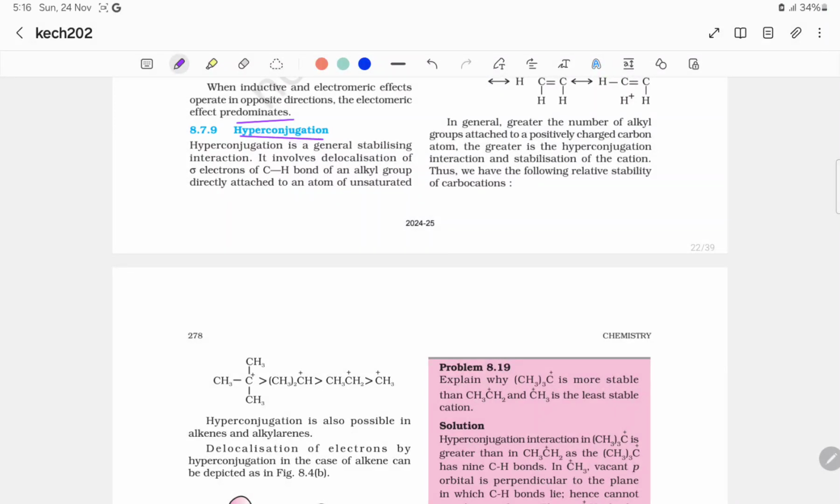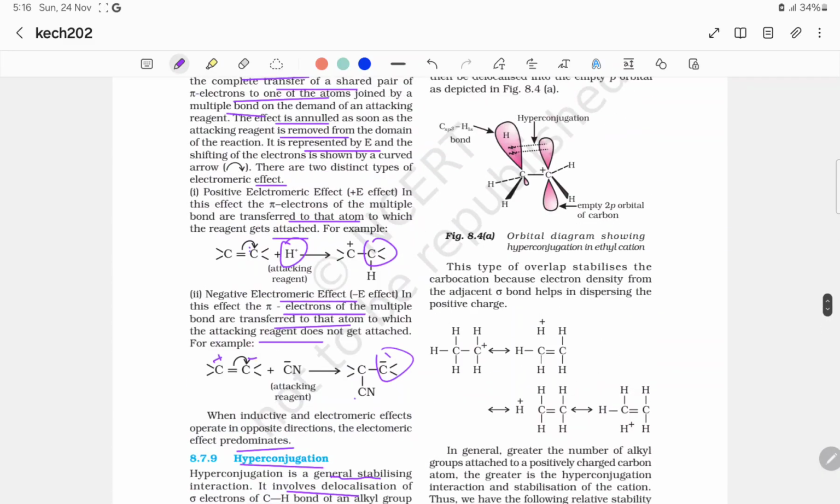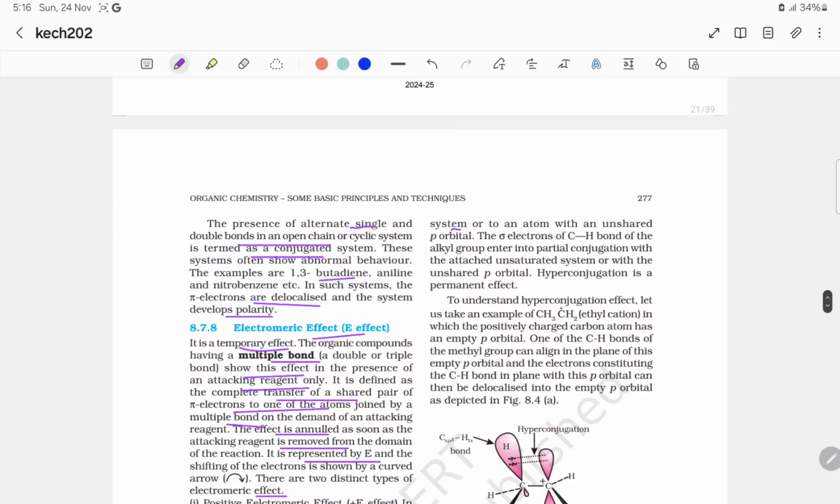Hyperconjugation. So hyperconjugation is a general stabilizing interaction. It involves delocalization of sigma electrons of CH bond of an alkyl group directly attached to an atom of unsaturated system or to an atom with an unshared p orbital. The sigma electrons of CH bond of the alkyl group enter into partial conjugation with the attached unsaturated system or with the unshared p orbital. Hyperconjugation is a permanent effect.